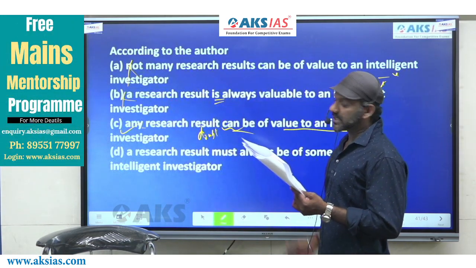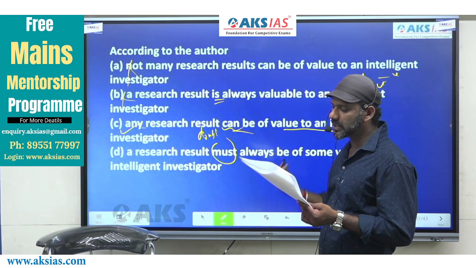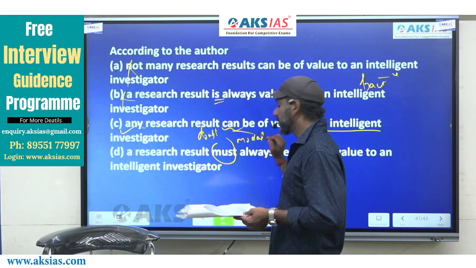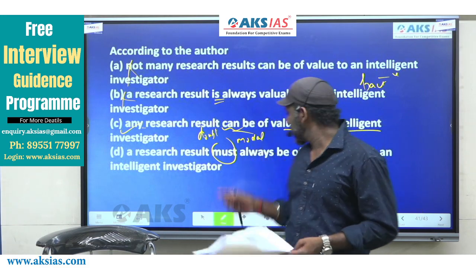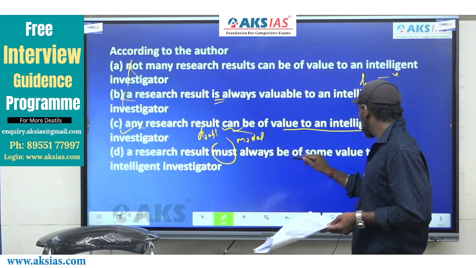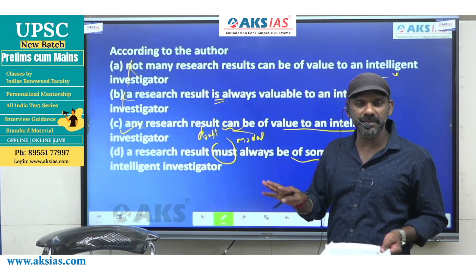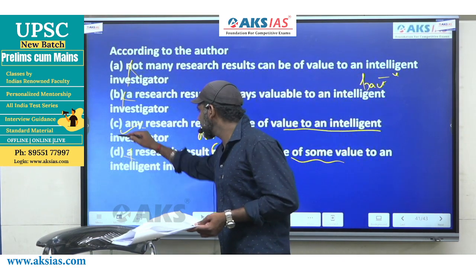Come to D. A research result must always be of some value to an intelligent investigator. Must is a modal. It tells us about a compulsory action. There it says it may be of value. It's a doubt. Must always be of some value means compulsorily it must be of value. Completely different meanings. The passage doesn't talk about a compulsory action. D is anyway gone. The answer is C.